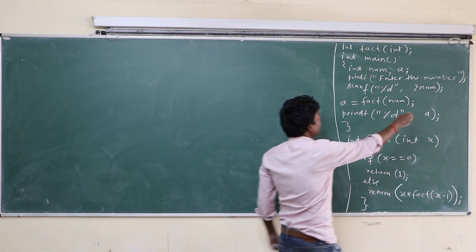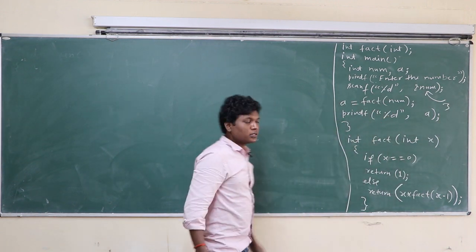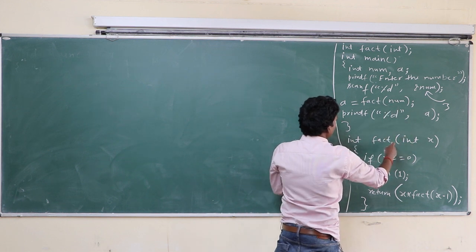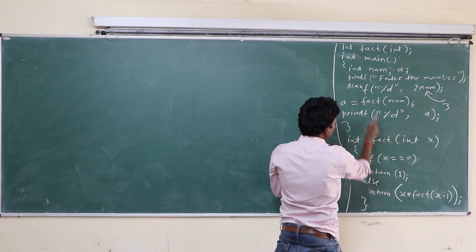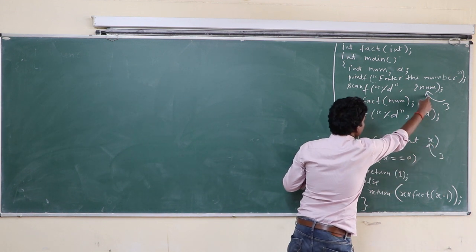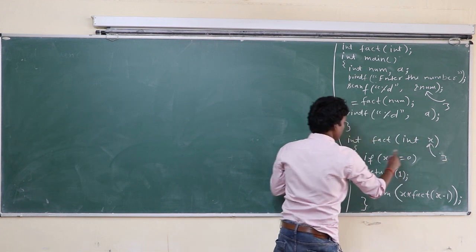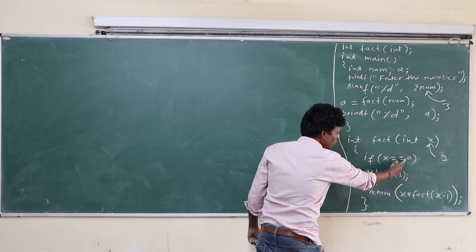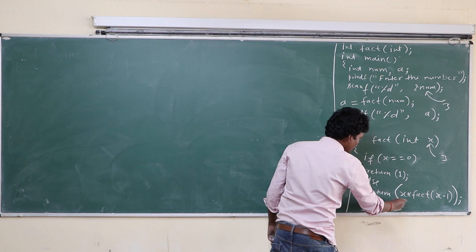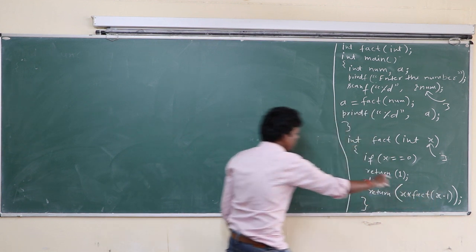Suppose the user inputs 3. So 3 will be supplied here. When control comes to this line, the program is executed. 3 will be here because 3 is supplied. So here x is 3. Is 3 equal to 0? No. Else will be executed: return x into fact x minus 1.